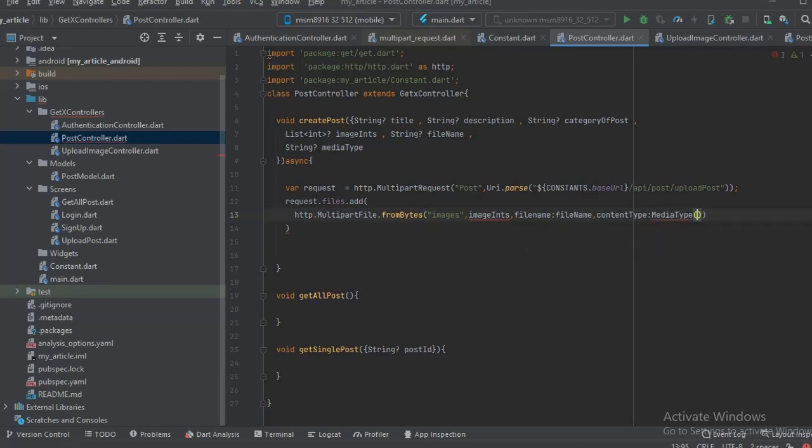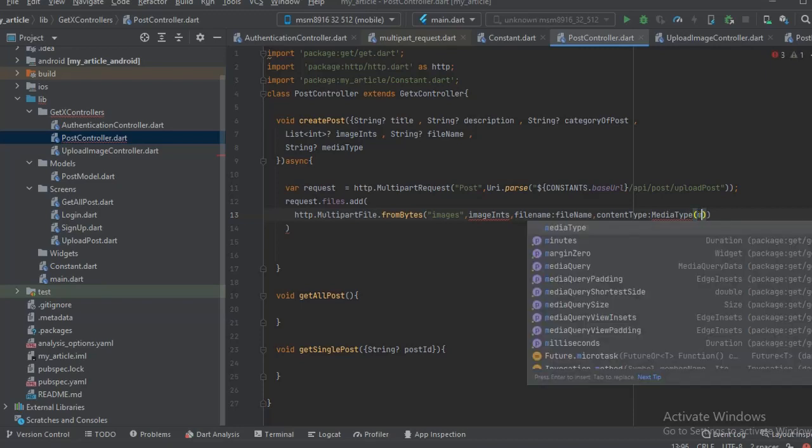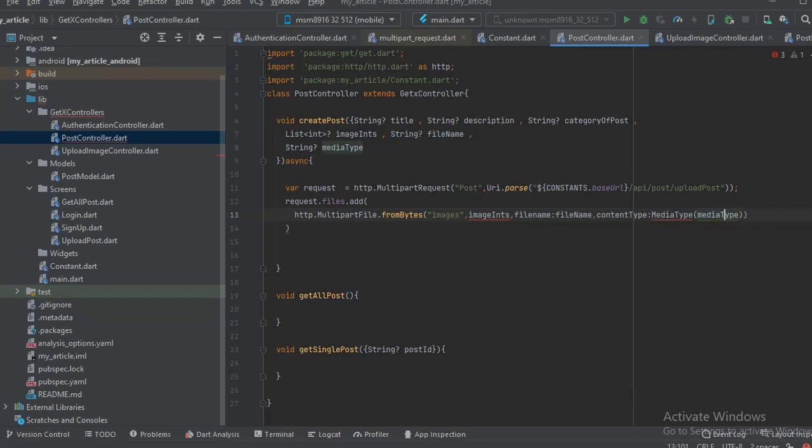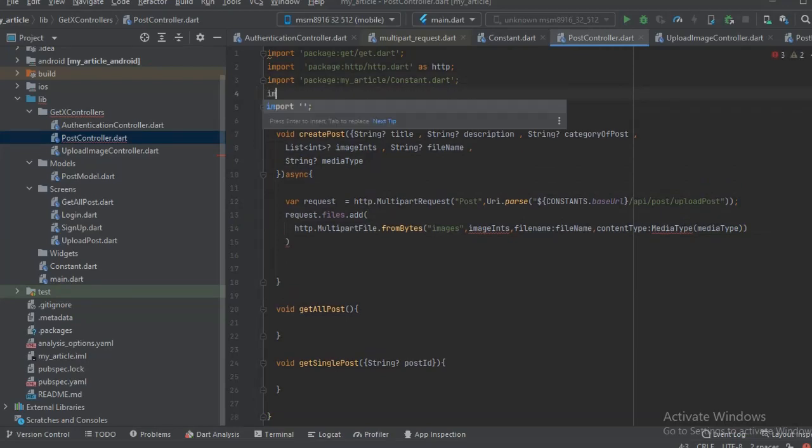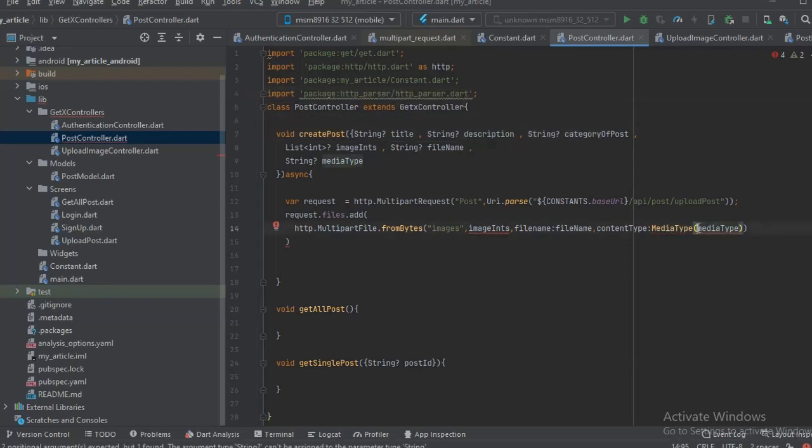So the media type is just passing media type. Remember that we have to import this. For that media type, we need the HTTP parser, right? Yeah, that's what we need. This would be put a bang sign here. Put it here as well. It should work here, right?